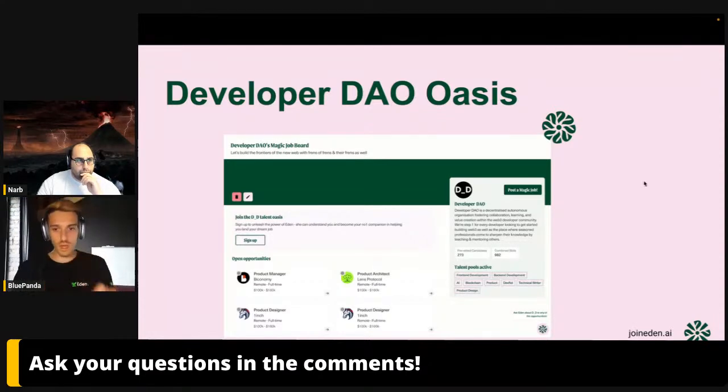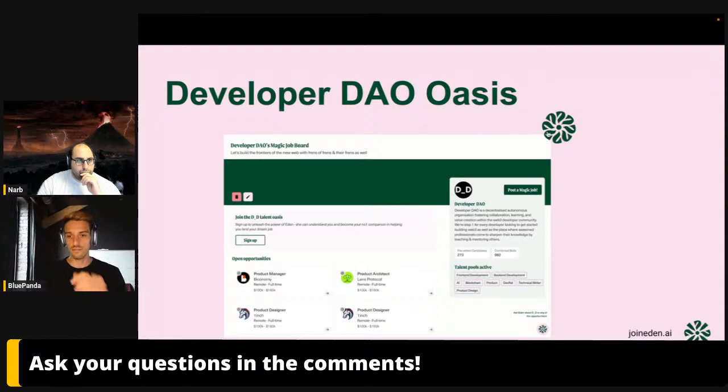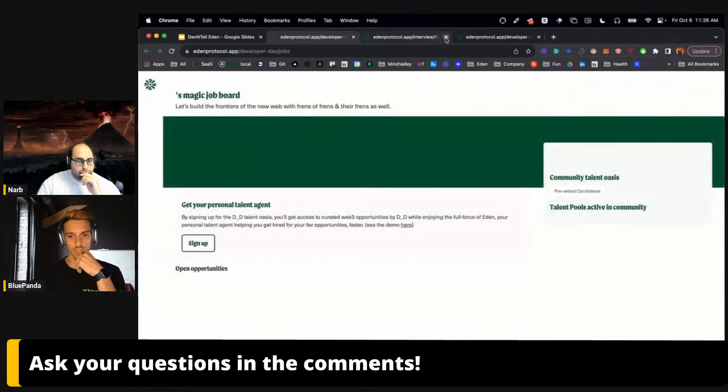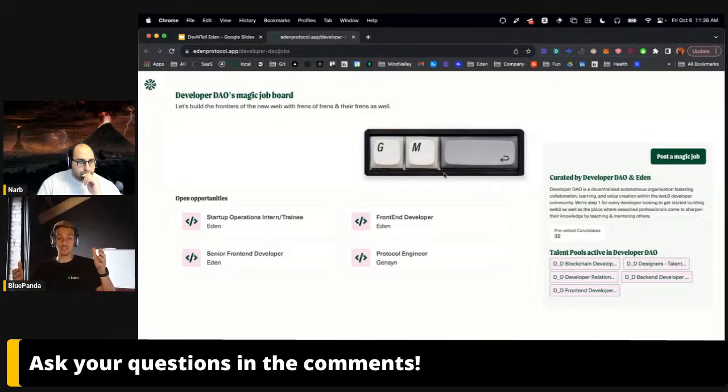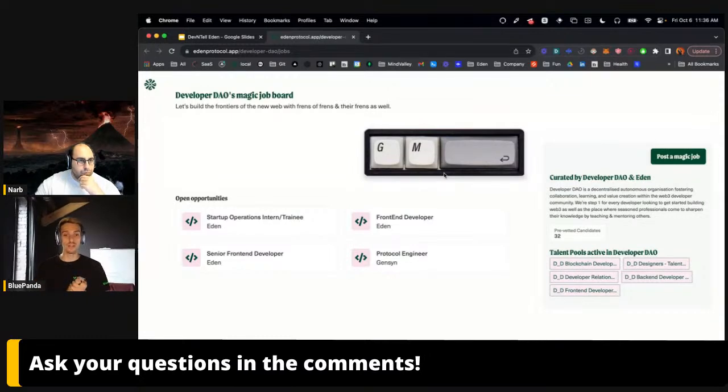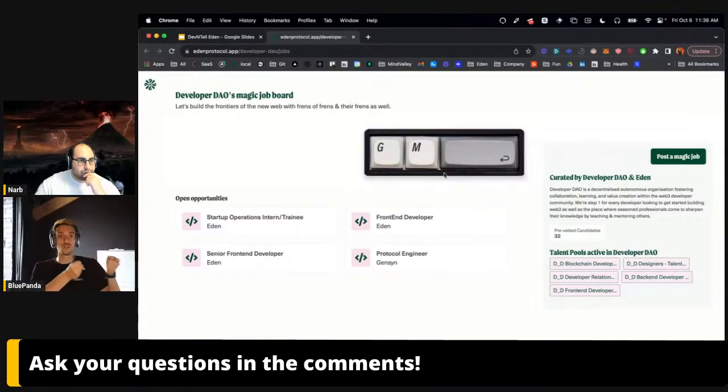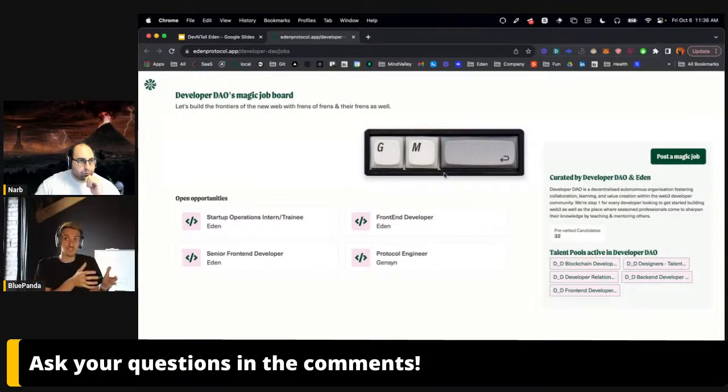Practically, here is how it works. This is the Figma, so let's go to the actual thing. This is how it looks today. Hopefully in the next days, we will see that growing with more and more positions. Right now, we have some positions from Iden, and then we have a position from Jensen. Please search this company, it is actually an extremely cool one. And right now, not everyone, but a specific team inside Developer DAO is working to bring back